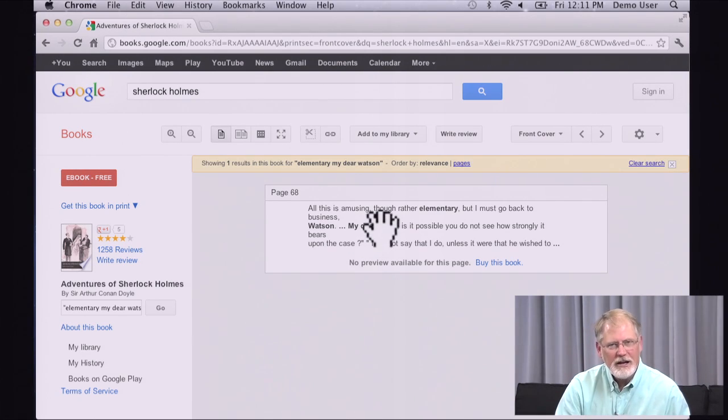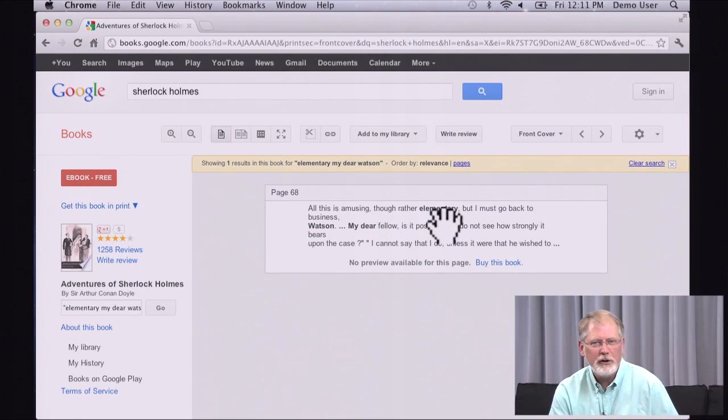What Google did here was to try to find the best possible match it could. It couldn't find an exact match, so it gave us sort of second best here, the only one that's possible. So you can see here, although this is amusing, although rather elementary, my dear fellow, all the words are there, but the exact phrase is not.